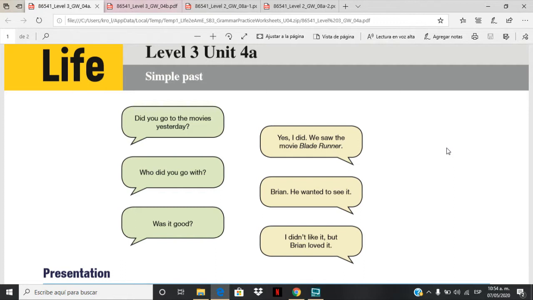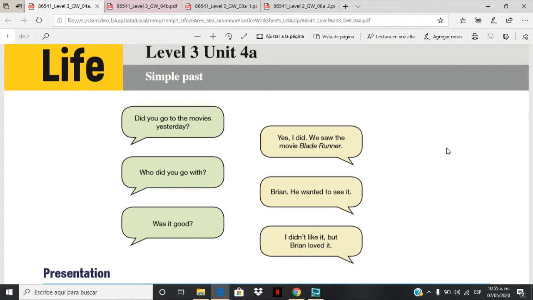We are going to have a review of the simple past and more practice. I hope you had the time to check last week's presentation with a little bit about the topic. And now we have these exercises. So we have for this unit simple past and simple continuous. So let's start with simple past.